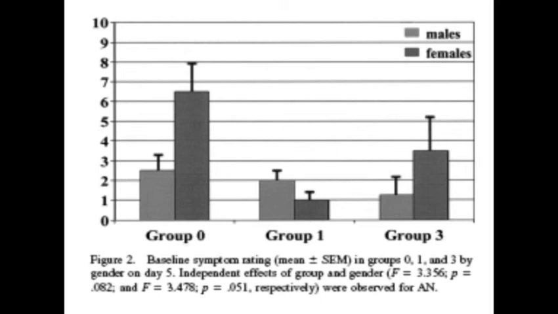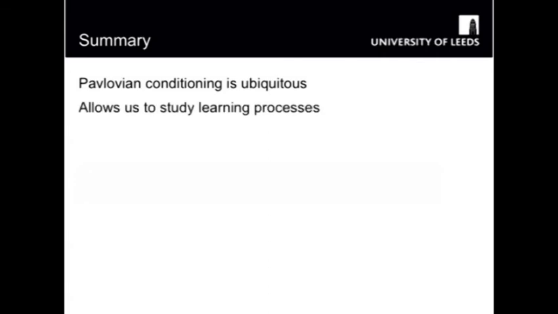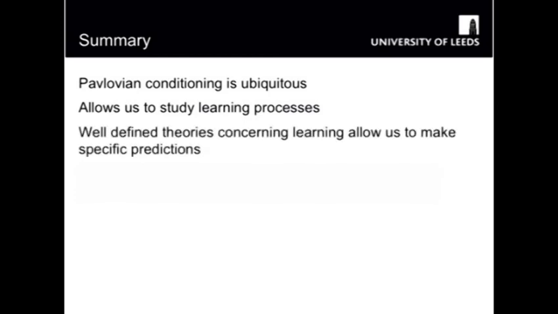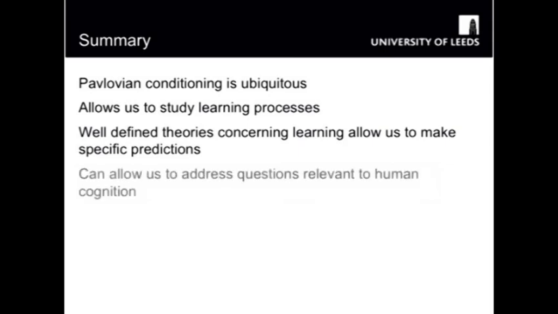So it looks like there is an effect of pre-exposure to the rotation chair that reduces the ability of the rotation chair context to evoke or to become associated with nausea. So in summary, Pavlovian conditioning is a ubiquitous process. All animals do it. By studying Pavlovian conditioning, we can study basic learning processes. One of the features of the study of Pavlovian conditioning is that it has very well-defined theories that enable us to make very testable predictions. It can allow us to address problems which are central to human cognition. It doesn't just apply to animals.